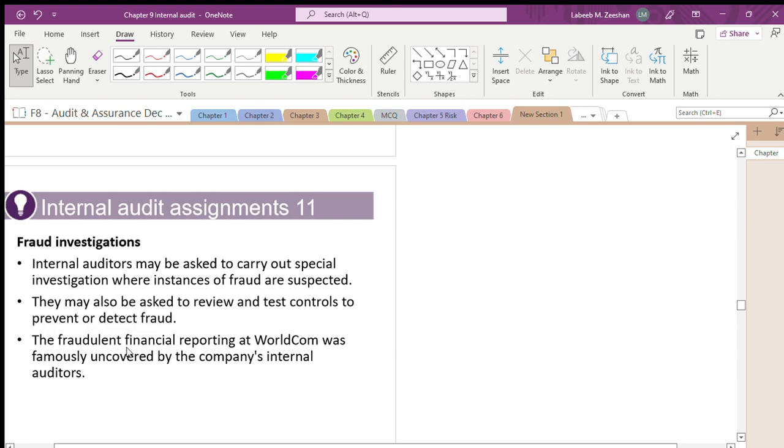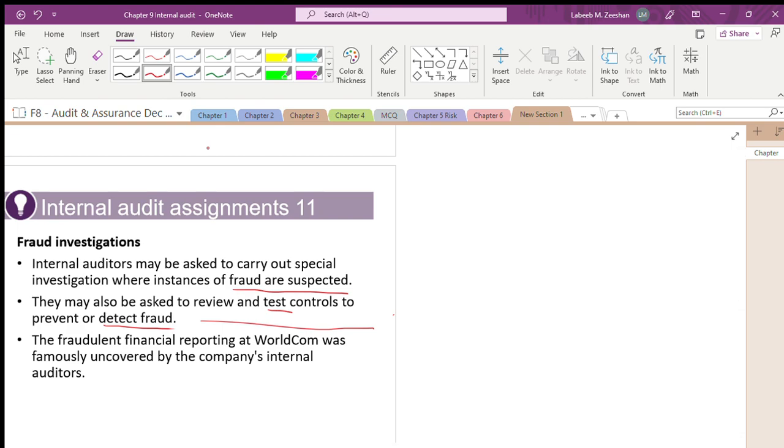The internal auditor will also be required to carry out special investigations where fraud is suspected. They will ask you to review the controls and test the controls to prevent or detect fraud. Here we are talking about the prevention and detection of fraud.